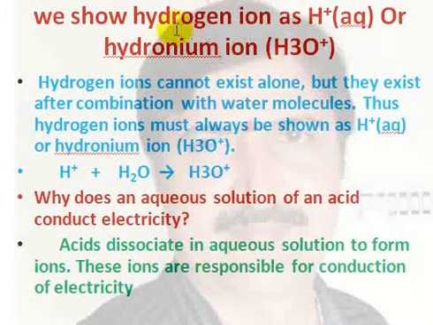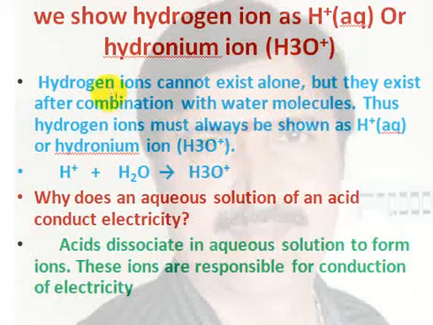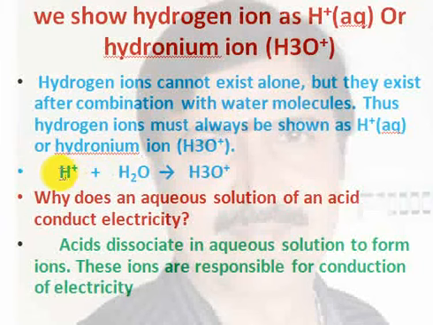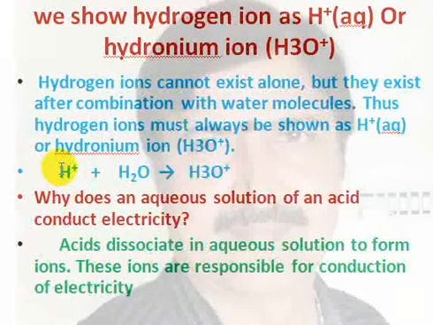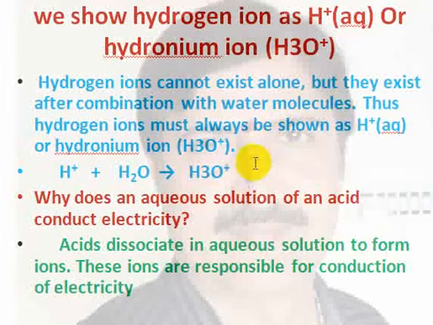So generally we express H plus ion in the form of hydronium ion, H3O plus ion. Let us study why it is so. See, hydrogen ion cannot exist alone. It can be written, but it cannot exist in nature in this form. Generally, it exists after combination with a water molecule. So it reacts with a water molecule, and we have to show H3O plus.